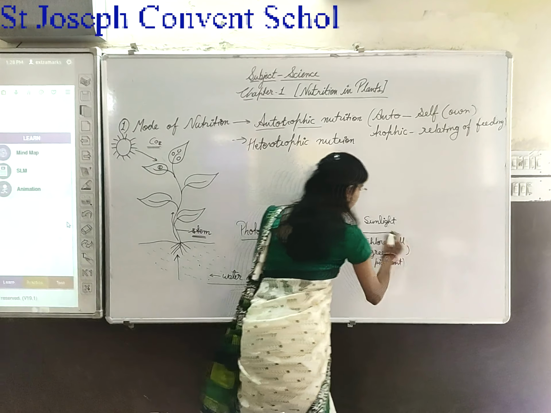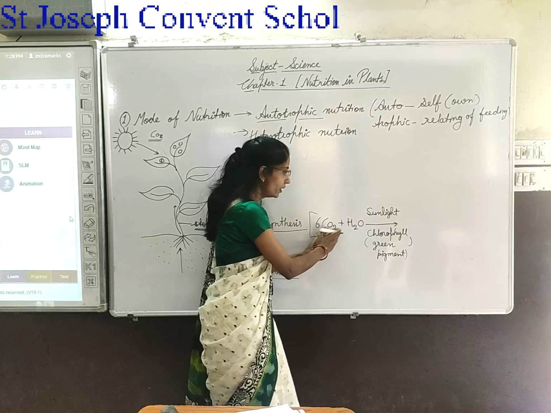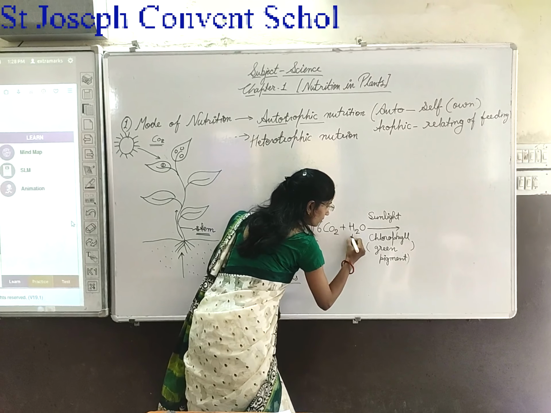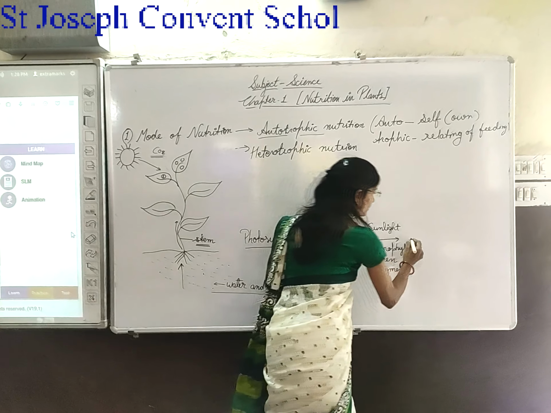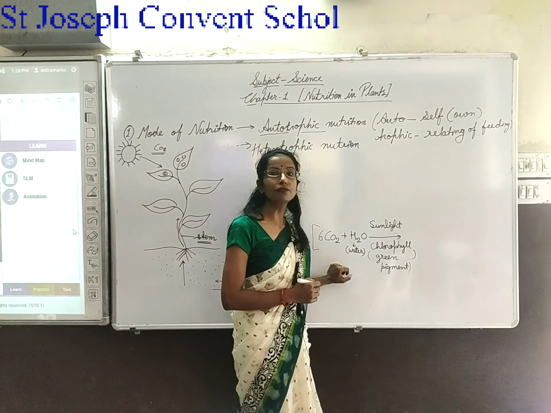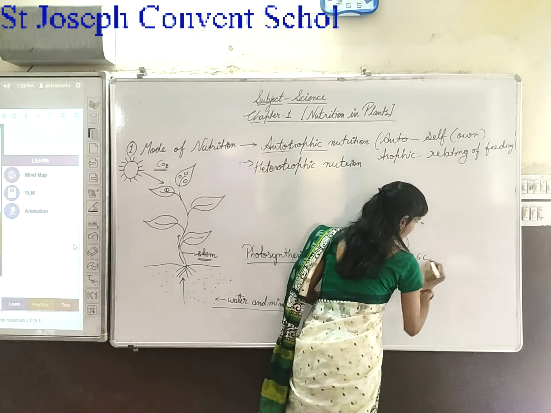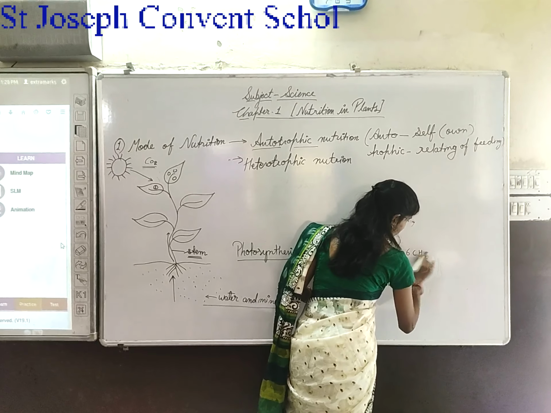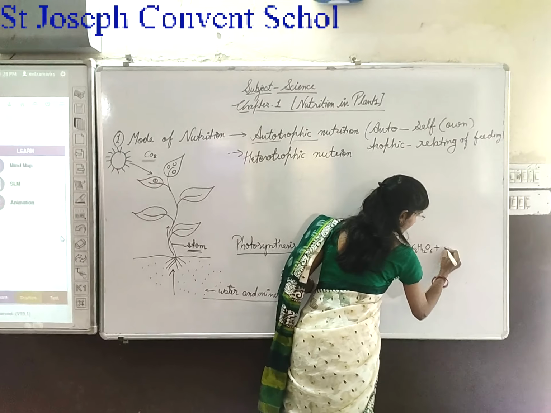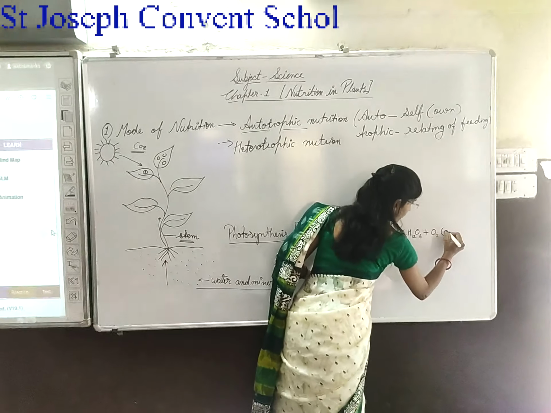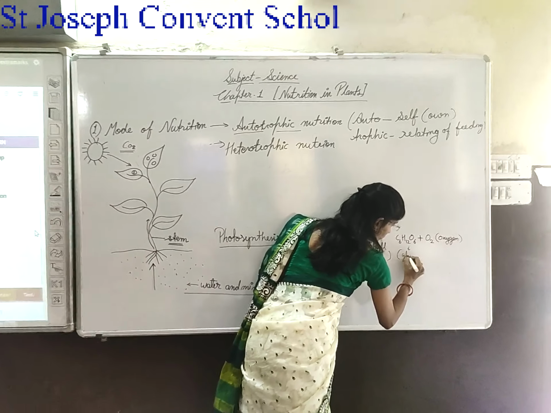After that, 6 molecules of CO2 and H2O combine. H2O means water. It makes food, and what is the name of the food? Glucose. C6H12O6, glucose, and 6 O2, oxygen, and this one is glucose.